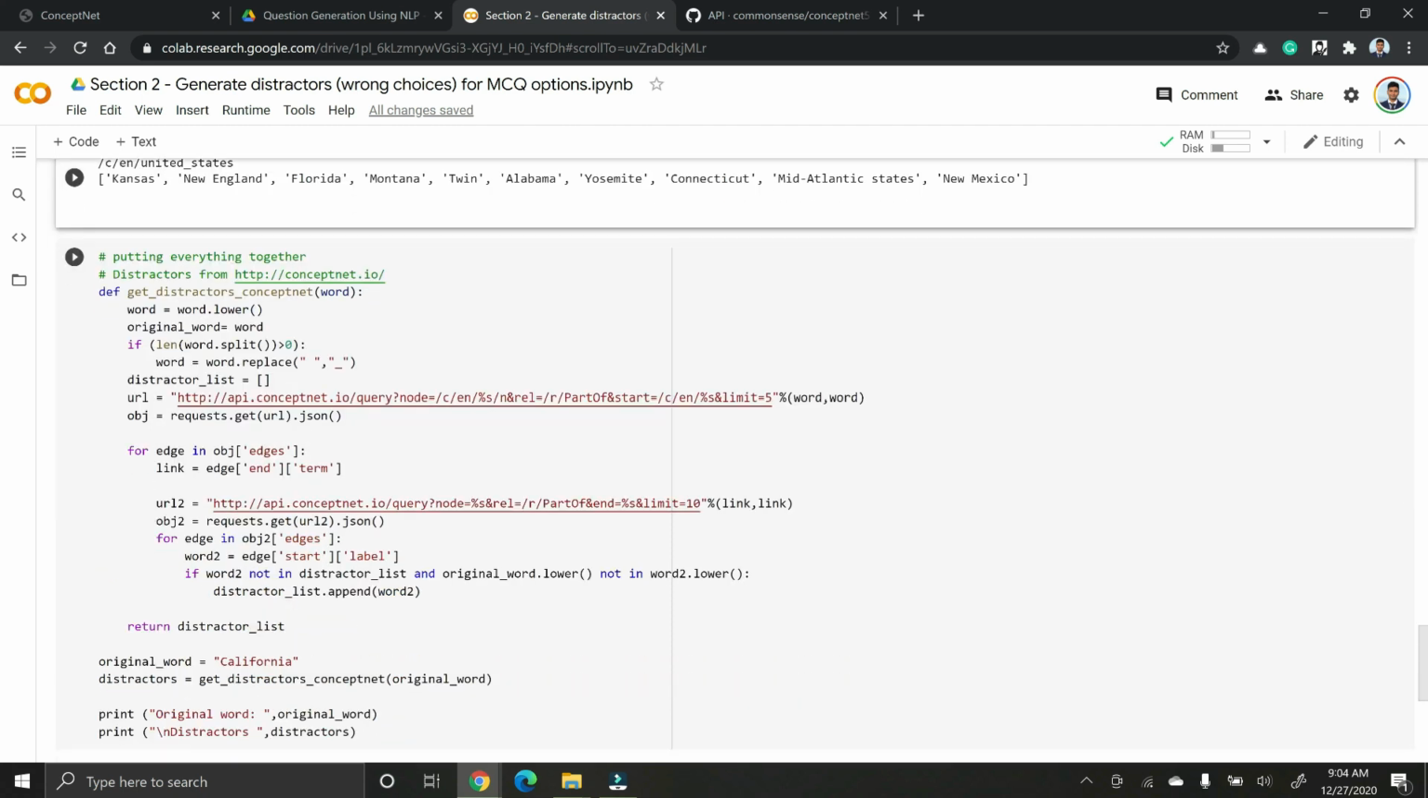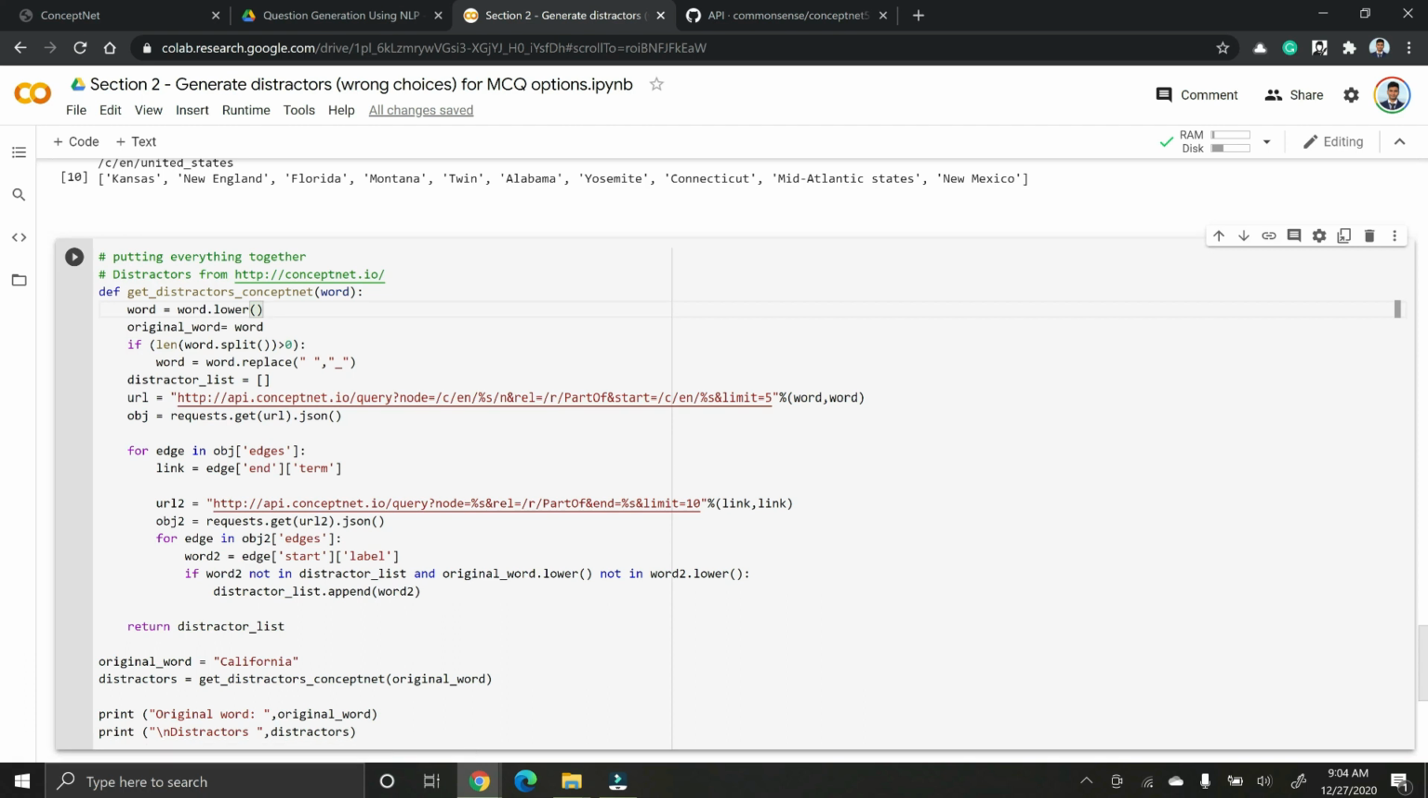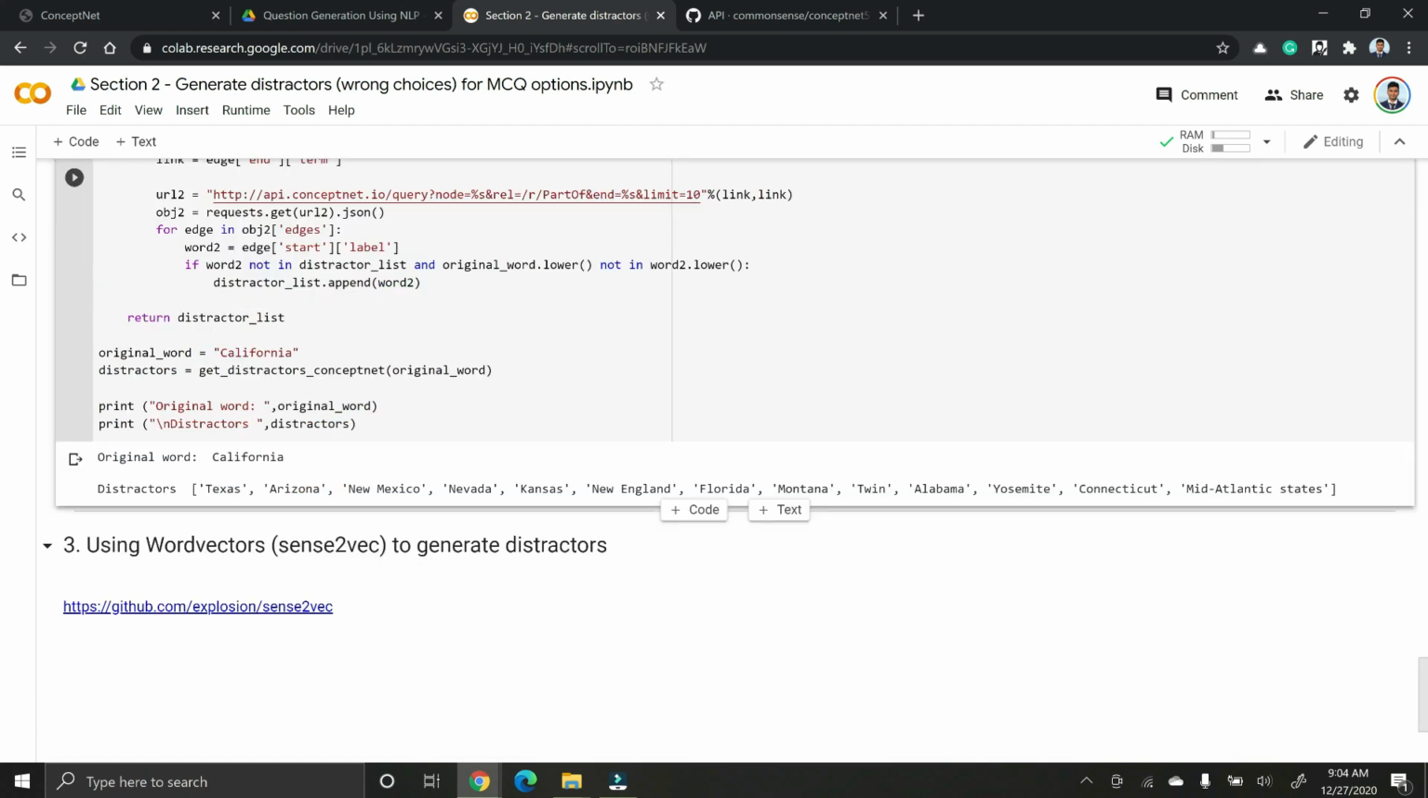Just like previously, I've combined whatever we just discussed in the above sections into one clean function, and you can call that function and get all the distractors of California in one single list. So this is how you can use ConceptNet to extract distractors.